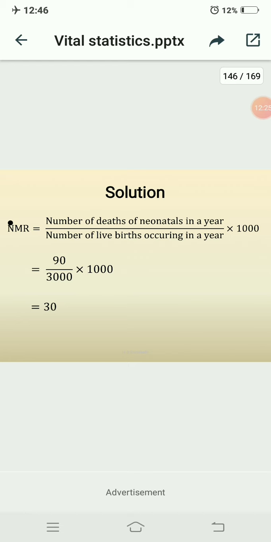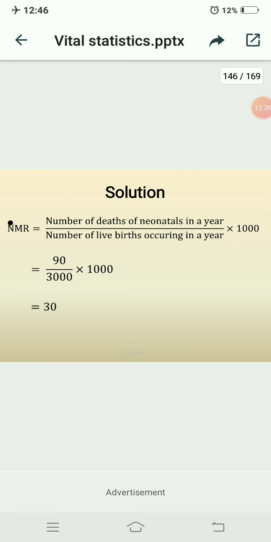The NMR equals the number of neonatal deaths in a year divided by the number of live births occurring in a year, multiplied by 1000.